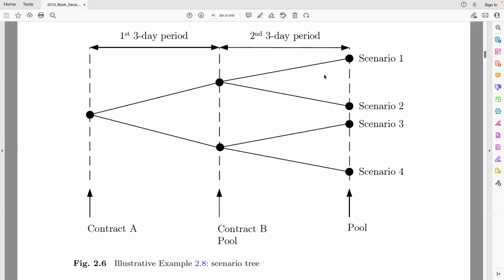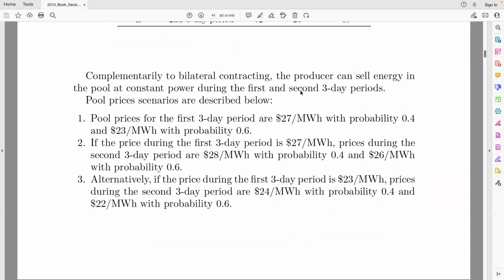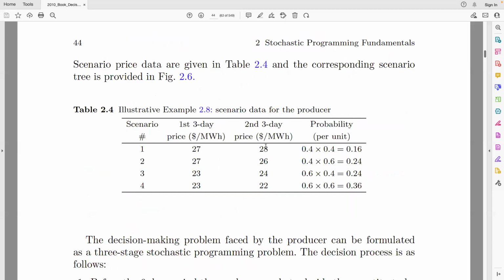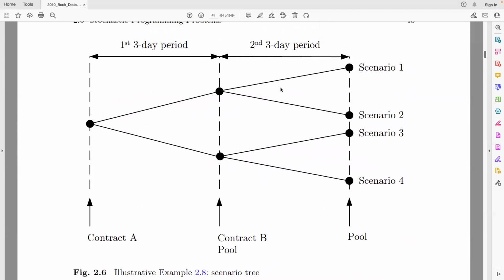In the third stage, now we again look ahead and decide how much energy we are going to sell given the uncertainty that is represented by these branches. So if the price in the first period is 27, we had two options for the prices of the second period, and they were 28 and 26. If the prices in the first period are 23, the prices in the second period are 24 and 22. So this is 28, 26, 24, 22.